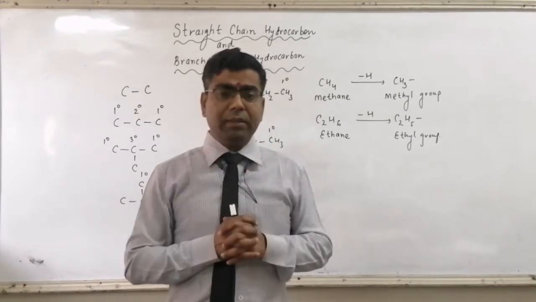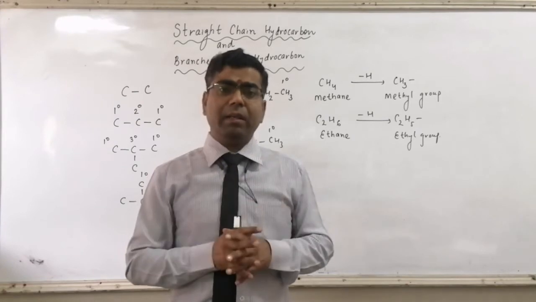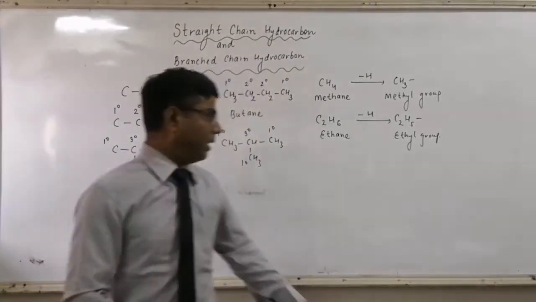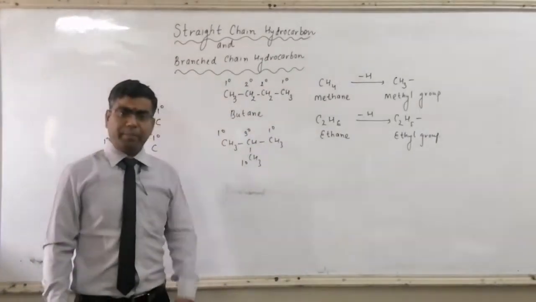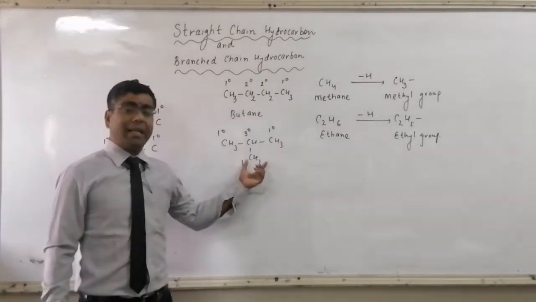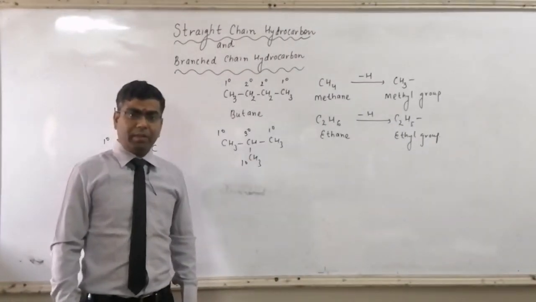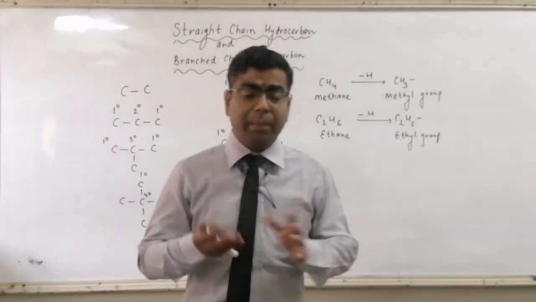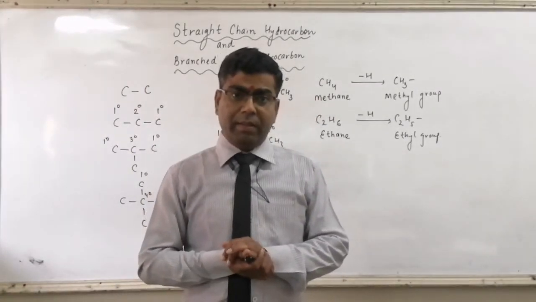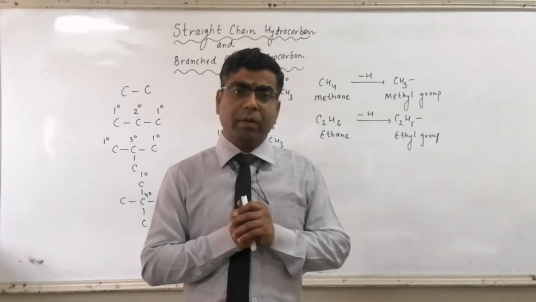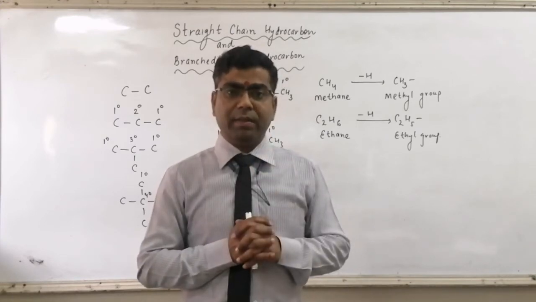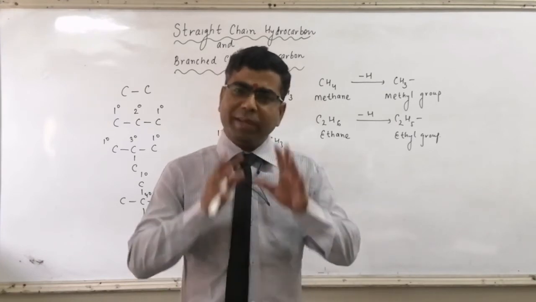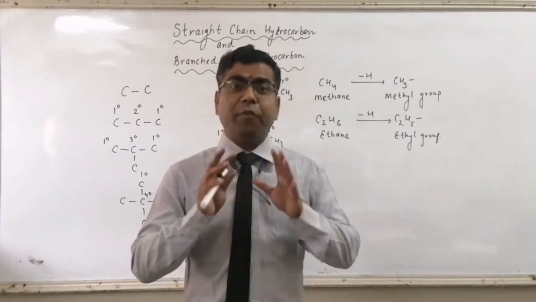In a branch chain hydrocarbon, we have alkyl groups on a non-terminal carbon atom. See here, it's a non-terminal carbon atom, and it contains an alkyl group. Here it's a methyl. So whenever we talk about the IUPAC nomenclature of a branch chain hydrocarbon, first we complete the naming part of the alkyl group which is present in the form of branching.